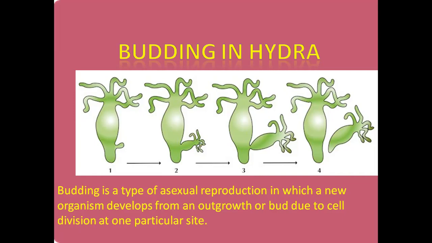What happens? The minute bud arises from the parent body, and it will develop taking the nutrition from the parent body, and the genetic material will also be divided into the bud. Finally, when the bud grows to a mature size, it will detach from the parent body, and that will develop into a new organism. This is one of the asexual types of reproduction, and the example is budding in hydra.